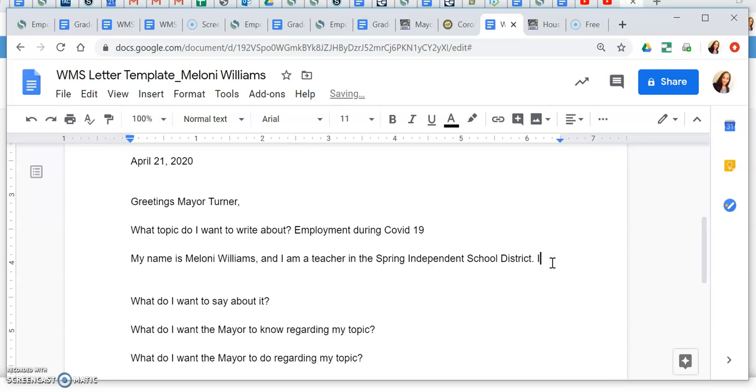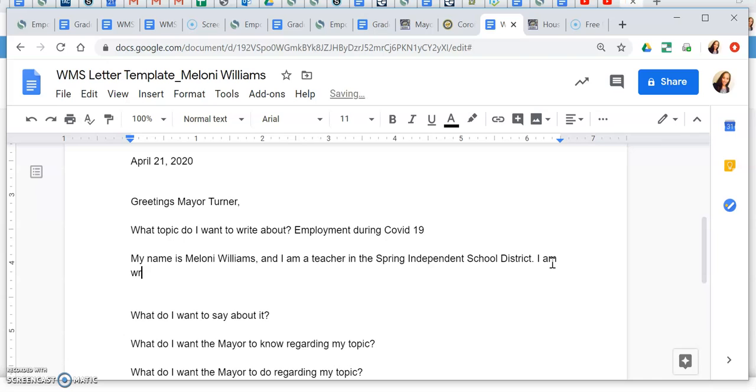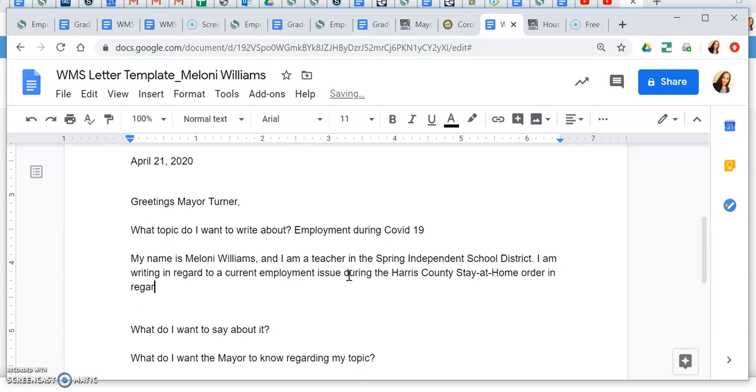I'm going to be very honest with him. I am writing in regard to a current employment issue during the Harris County stay at home order in regard to COVID-19.